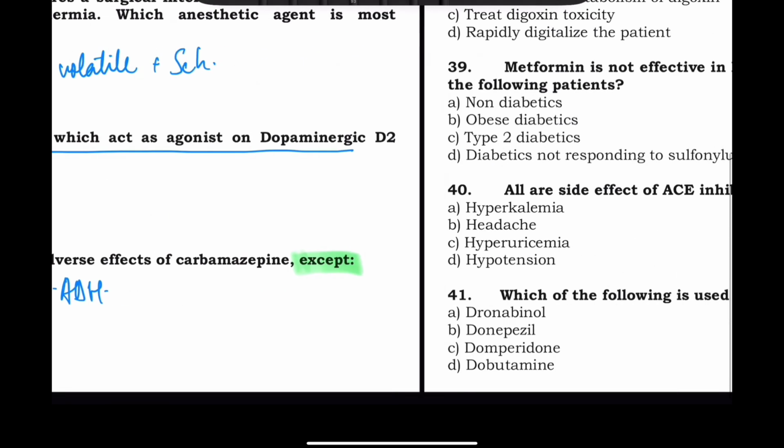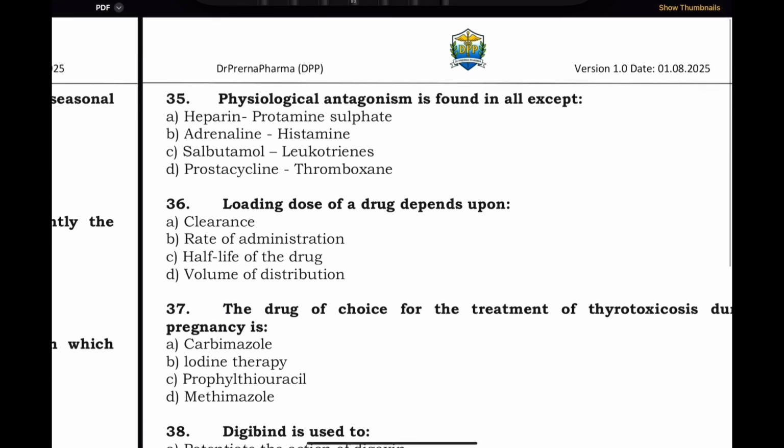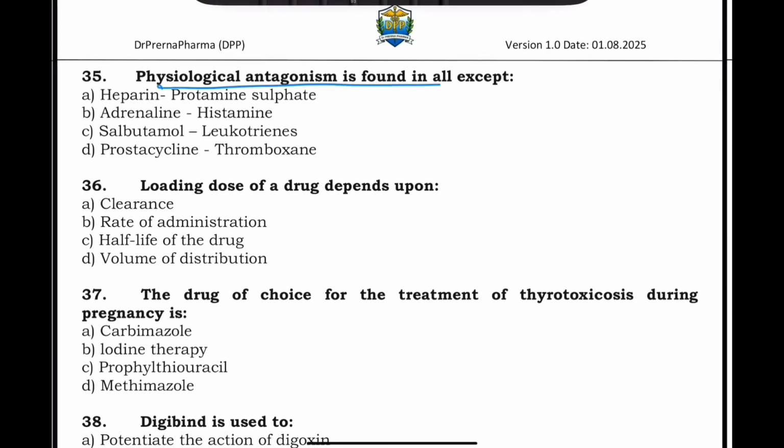So this is the right answer, right? Next question that we have is: physiological antagonism is found in all except. So again, the word here is except. So let's see, इसमें होता है heparin, protamine is correct. Physiological. They are asking physiological.